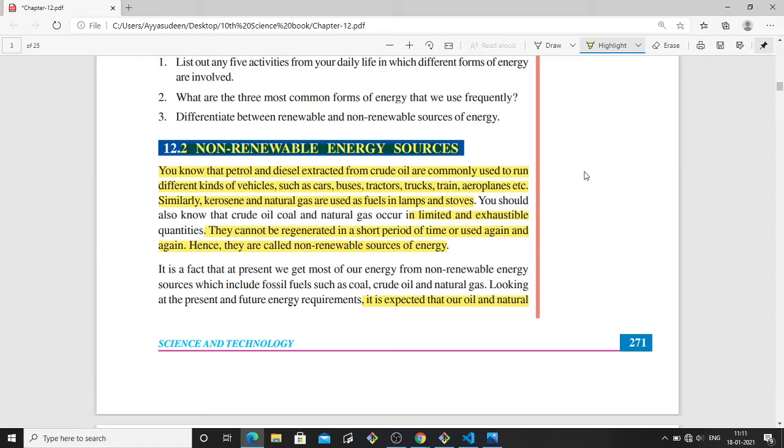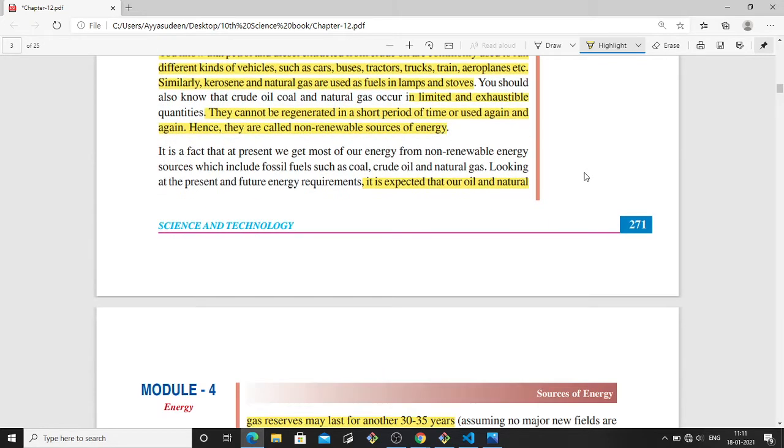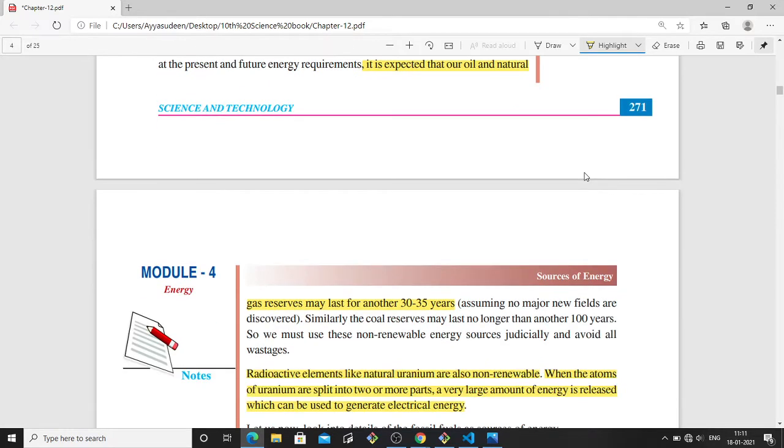Hence they are called non-renewable sources of energy, and it is expected that our oil and natural gas reserves in the world may last for 30 to 35 years, provided that no major fields are discovered in the future.